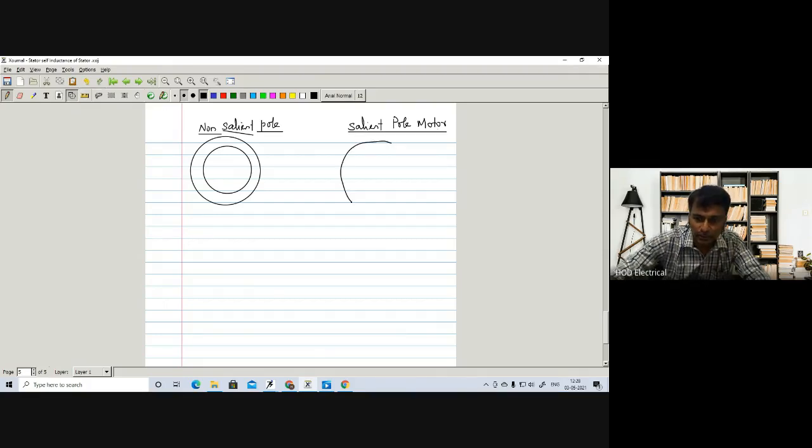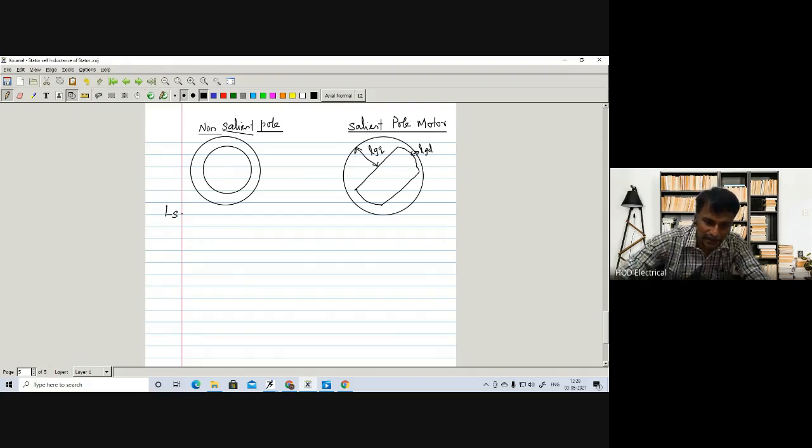The salient pole motor again has the stator and rotor windings, and the rotor is like this. As we already know, it has a small air gap length LGD and a large air gap length LGQ. So let me summarize how one can do it with the non-salient pole motor.